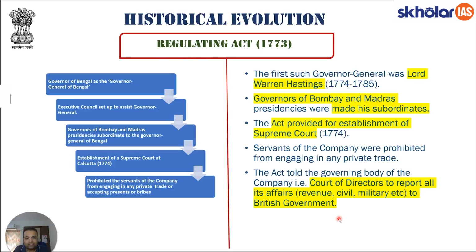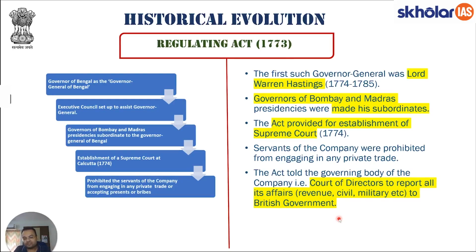Thus, Regulating Act of 1773, what exactly did it say? It said that now these court of directors can be summoned in order to provide the reports on their revenue decisions, on their civil military administration, on every aspect of their engagement in India. British government could have a report from them. I hope this point is also clear.